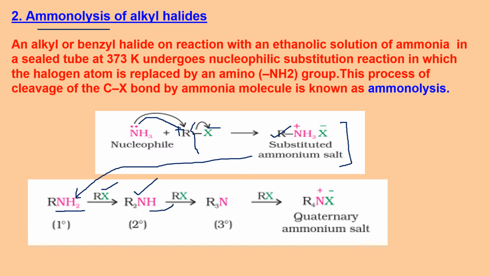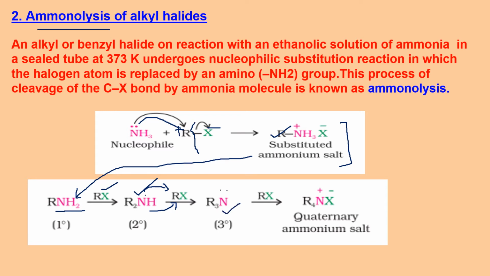This reacts with RX, the same way, the lone pair made available. So it will give you R3NH+ X-. On loss of HX, it gives you R3N, the tertiary amine.